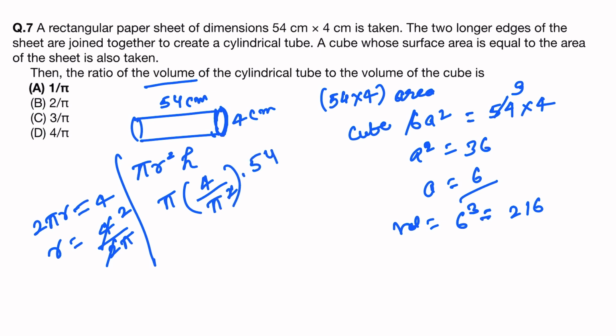This will be cancelled. So volume of cylinder equal to 54 into 4 by pi. This is also 216 by pi.